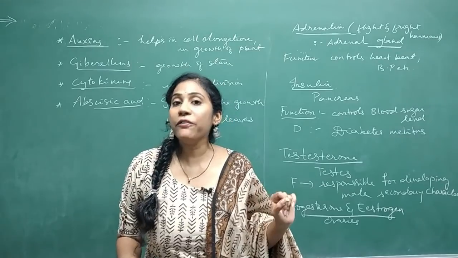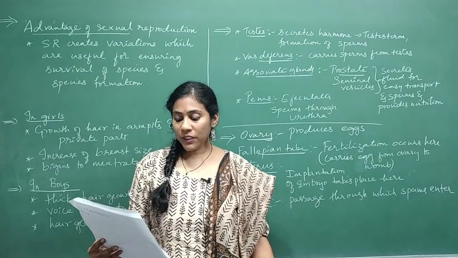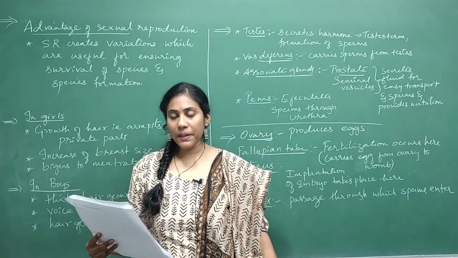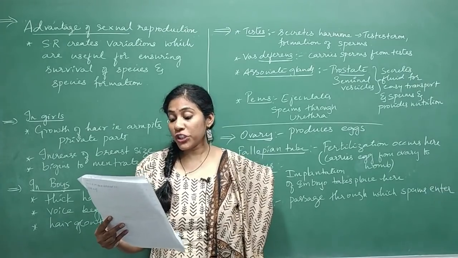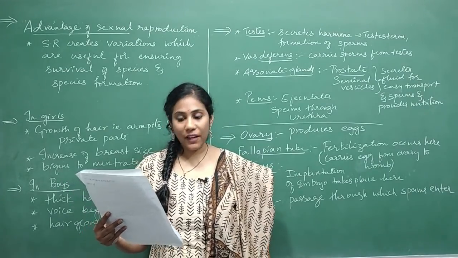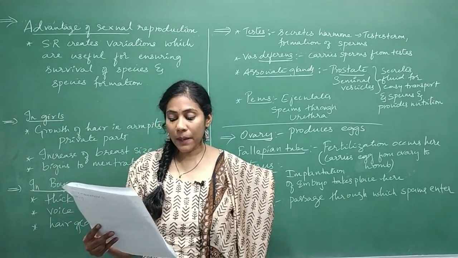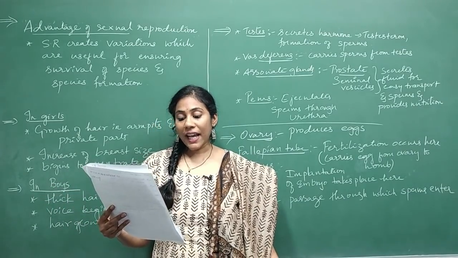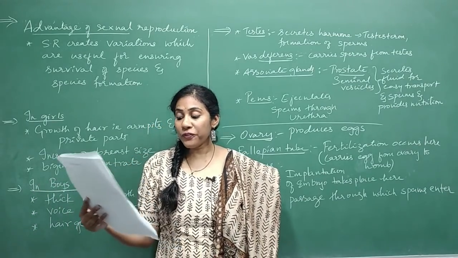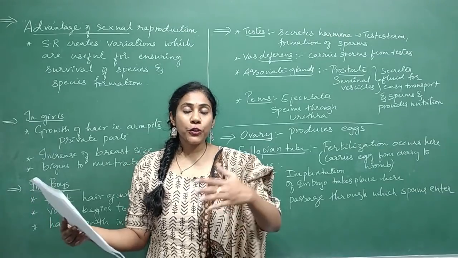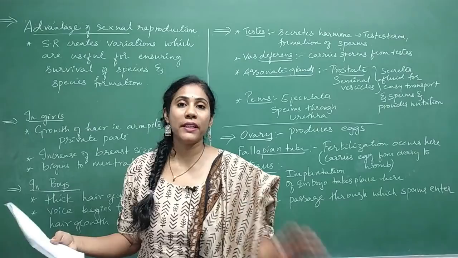And now I am going for the next chapter, how do organisms reproduce? Guys, note down the important diagrams that can be asked from this chapter. So the first important diagram is longitudinal section of flower. Next one is germination of pollen on stigma. Later, diagram on human male reproductive system and diagram on human female reproductive system. So two diagrams from plant reproduction and two diagrams from human reproduction.